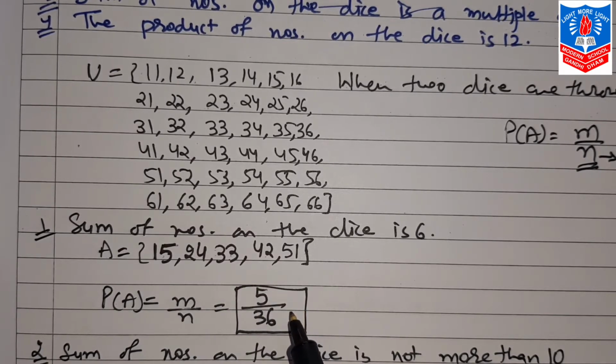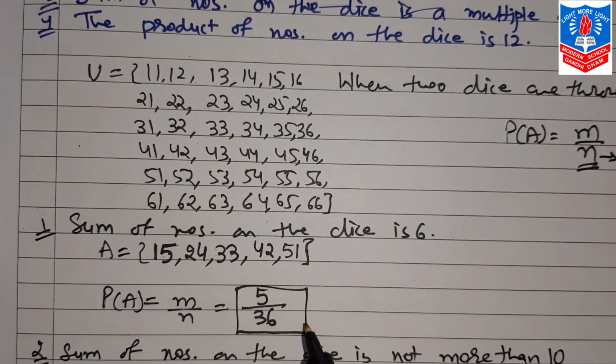But for example, if it is 12 by 36, that is not the simplest form, because 12 and 36 are both divisible by 12. The final answer will be 1 by 3. So if you write 12 by 36, then half a mark will be deducted in the board exam. So either you write 1 by 3 or make it a decimal. That is your choice.